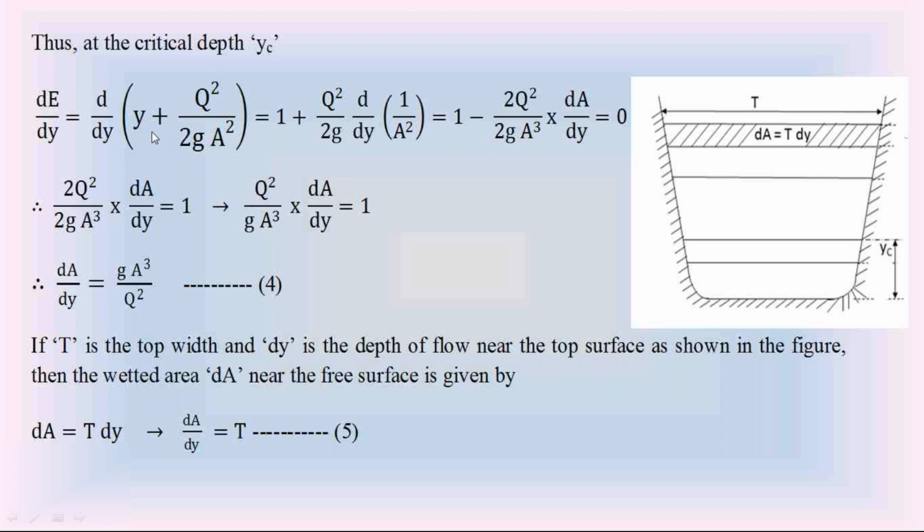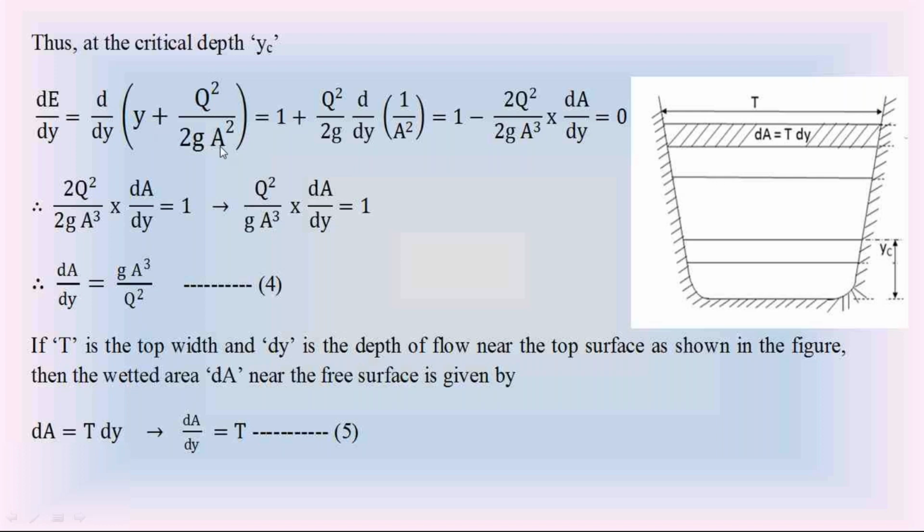So observe this differentiation. First term, d by dy of y is 1, and in the second term, consider the discharge q as constant. So q square by 2g is constant in the second term. So the differentiation of the second term is q square by 2g into d by dy of 1 by a square.